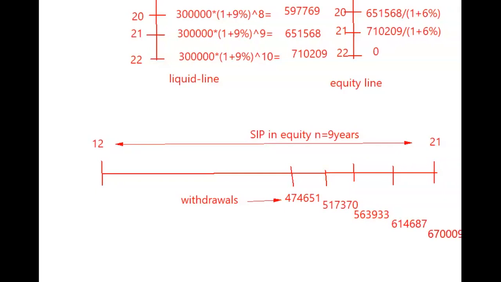So the first year withdrawal is this. Okay, when his age is 17, he is going to withdraw this amount. And then the second year withdrawal, when he is 18, he wants to withdraw this amount.